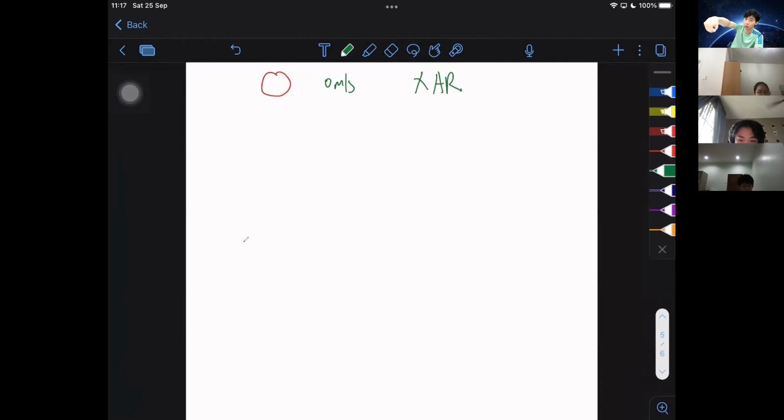If I'm holding the ball and I let it go, immediately what's going to happen is gravity is going to act upon it, right? Because gravity acts upon it, I know for a fact that the gravitational force is going to pull it downwards, right? What's the magnitude of gravity again?